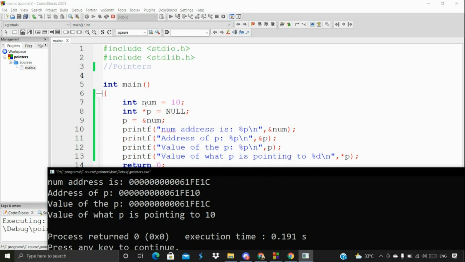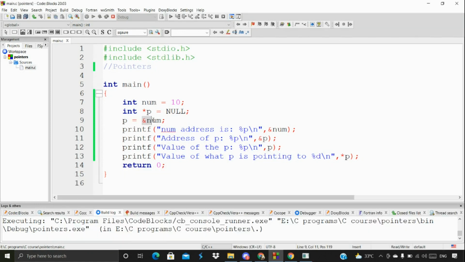Here we have given num as 10, and the pointer is equal to null first of all, and then you're storing the address of num. Whenever we use it again, we don't need to use this asterisk symbol. Only when you declare the pointer do you need to use this asterisk. After that, you don't need to use the asterisk. That's why I'm not using it here.